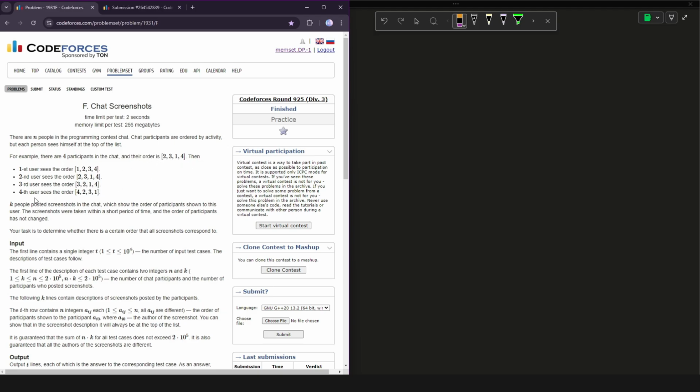So out of these n people, k people decided to post a screenshot of their order which is visible to them, which shows the order of participants shown to this user. The screenshots were taken within a short period of time and the order of participants has not changed. So our task is to determine whether a certain order is possible from these given orders or not.